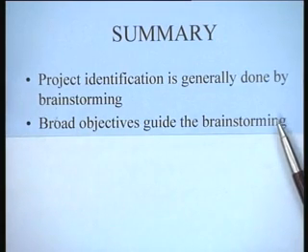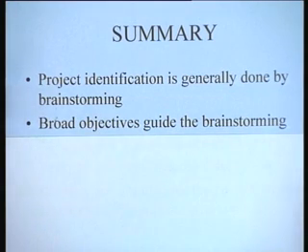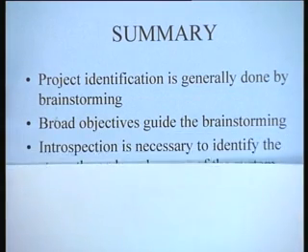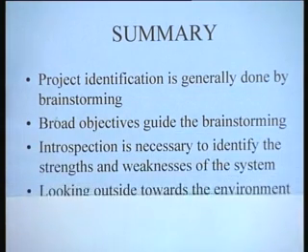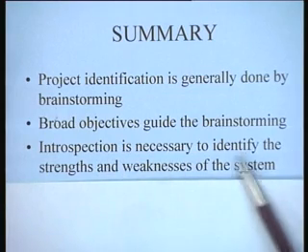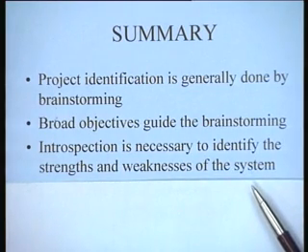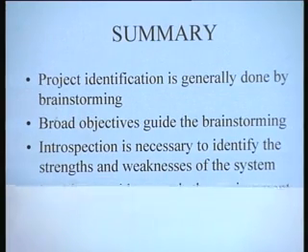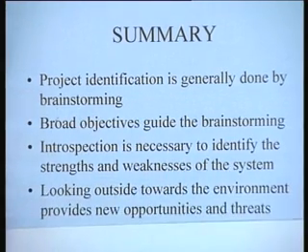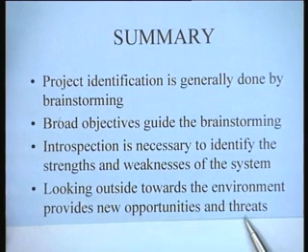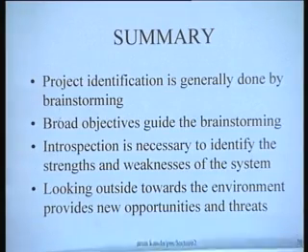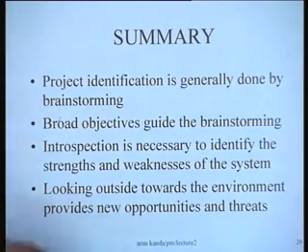What you want to achieve, that will obviously guide the brainstorming process. Introspection is necessary to identify the strengths and weaknesses of the system, right. I think this is clear. And looking outside towards the environment provides new opportunities and threats. So, you have to look for new opportunities and threats outside the environment.